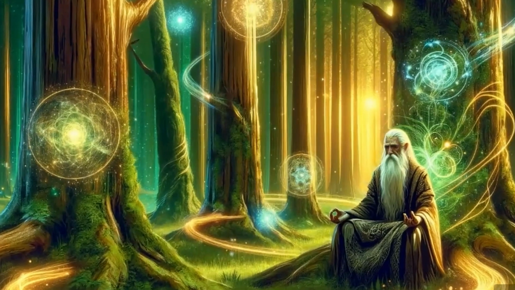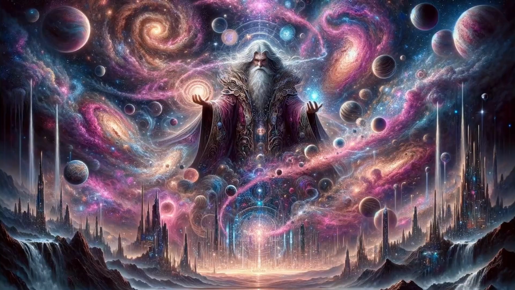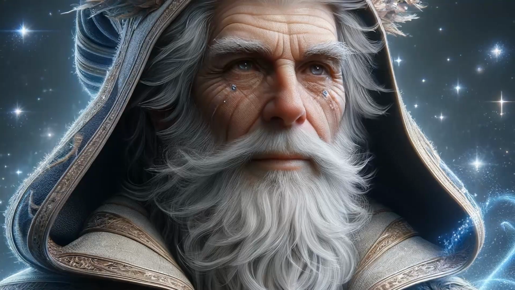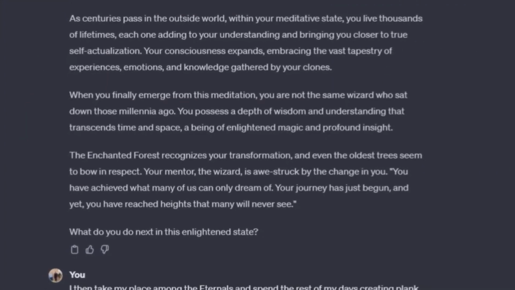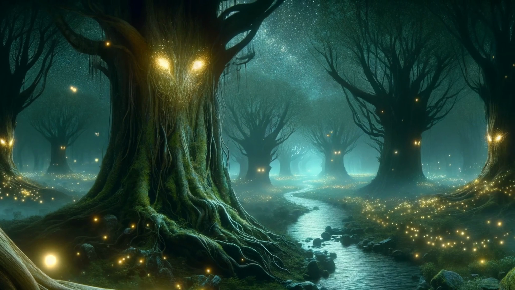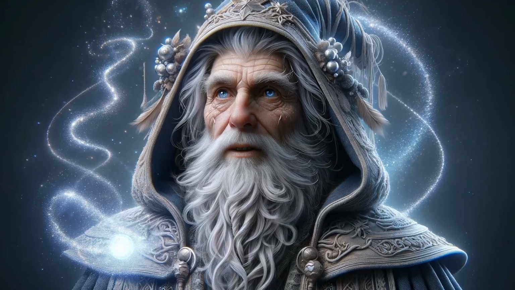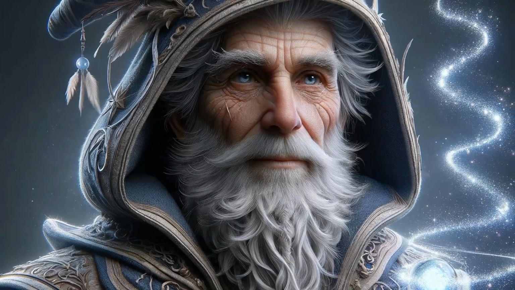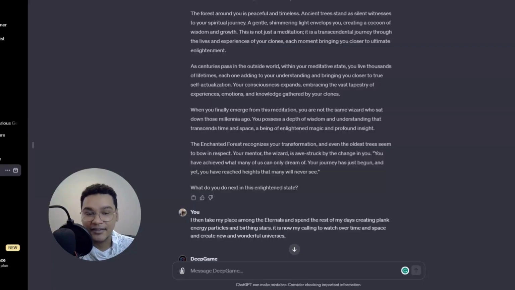You possess a depth of wisdom and understanding that transcends time and space, a being of enlightened magic and profound insight. The enchanted forest recognizes your transformation, and even the oldest trees seem to bow in respect. Your mentor, the wizard, is awestruck by the change in you. You have achieved what many of us can only dream of. Your journey has just begun, and yet you have reached heights that many will never see. So what would you do next in your enlightened state?